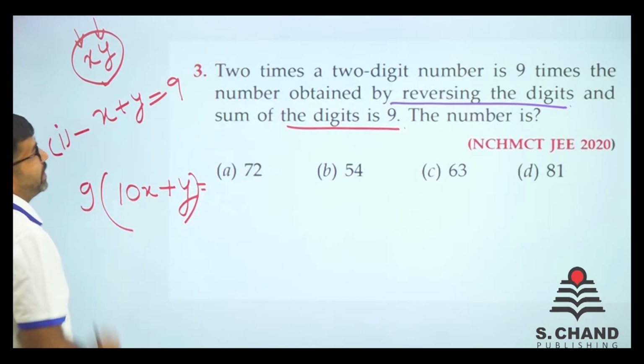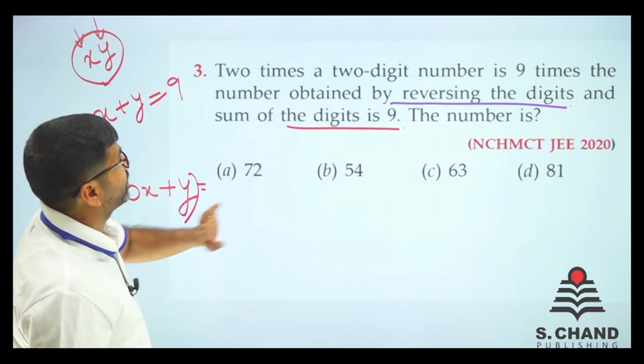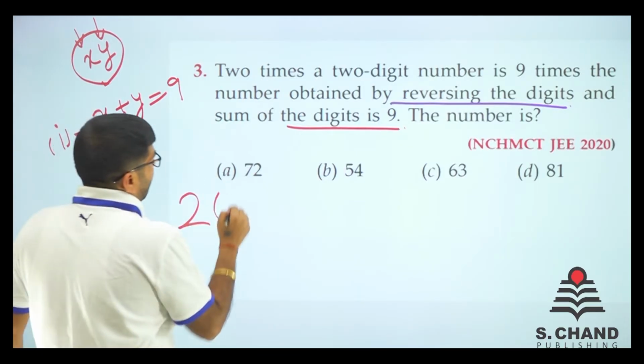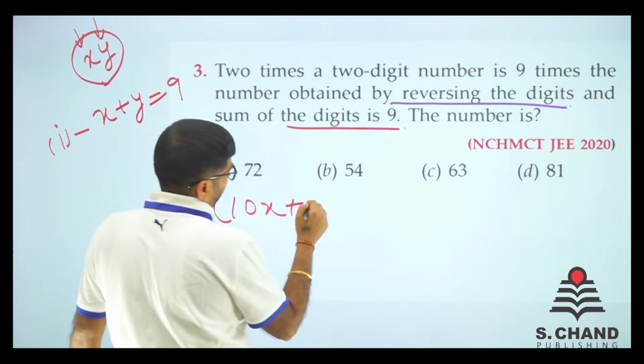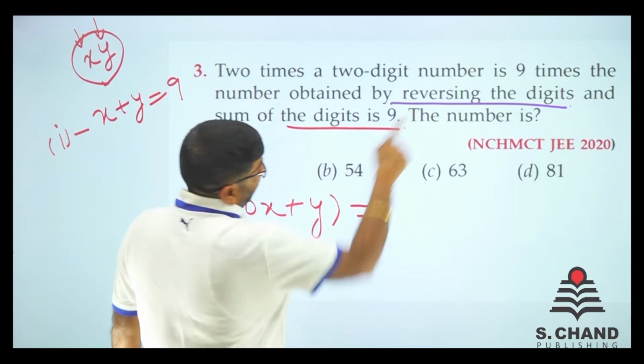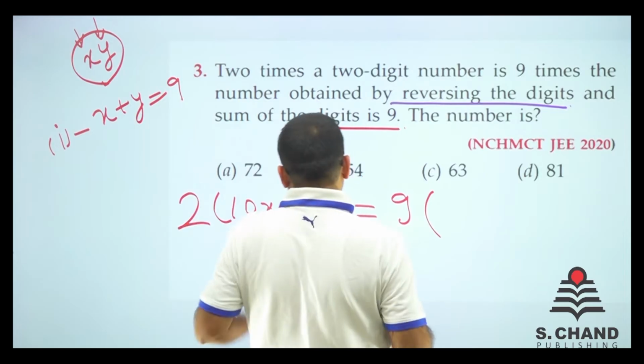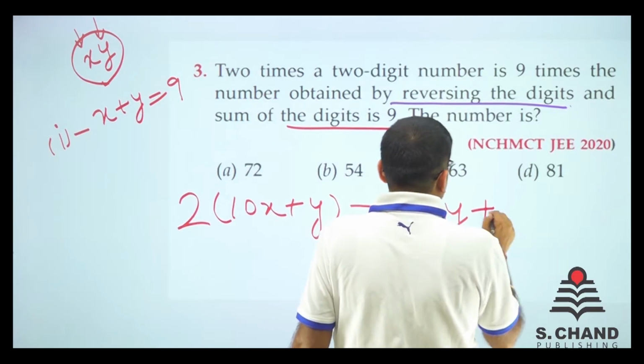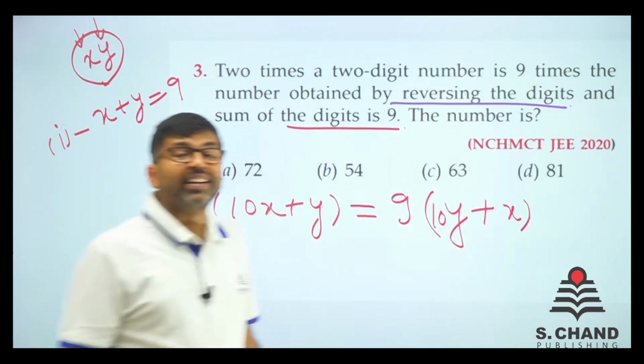When you do 2 times that number, it is equal to 9 times its reverse. So how do you reverse that number?